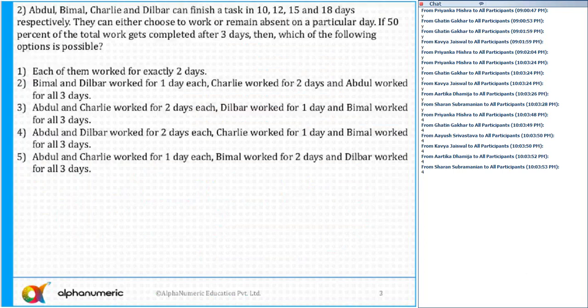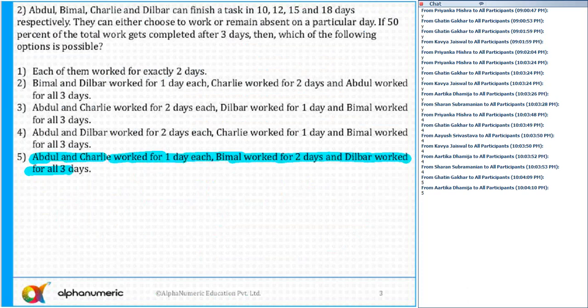Okay. Question number 2. What is the answer for question number 2? Please tell me. That's right. The correct answer is, of course, option number 5. Any doubts to anyone? Anyone who wants me to discuss this question? This was also a very easy one, I'll say. Does anyone have a doubt in this? Please tell me if anyone has any doubt who wants me to discuss. No one. Okay. So should I move to the next question then?